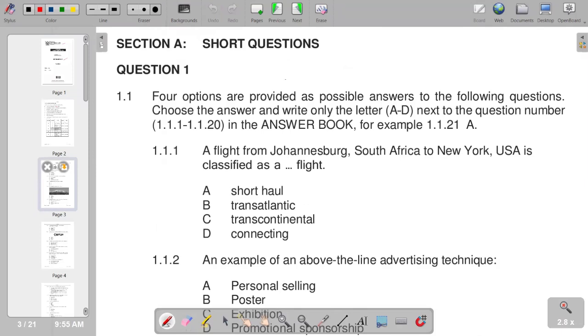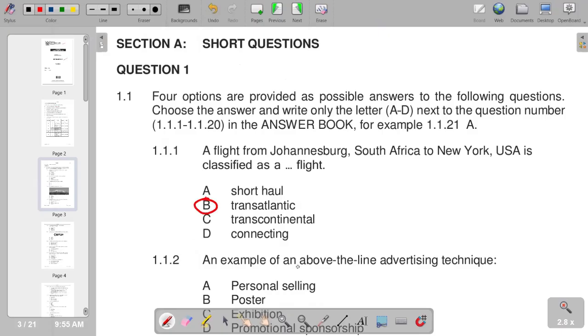Moving on to the first part of the question paper, it is only about the choice section, whereby the multiple choice section is going to start on the first question that we have, which is 1.1.1. A flight from Johannesburg, South Africa to New York, USA is classified as a dash flight. So the correct response that we have is transatlantic.